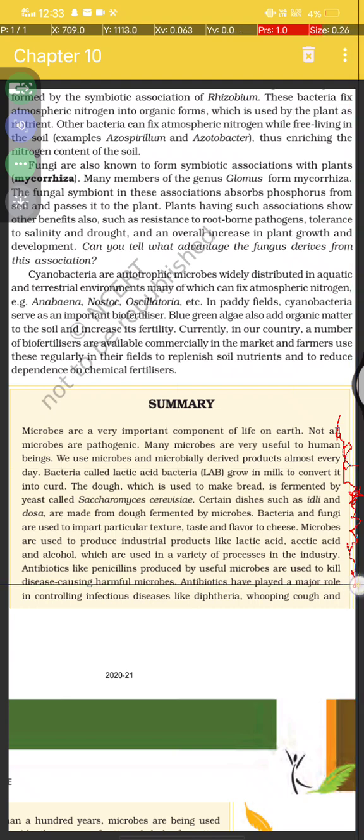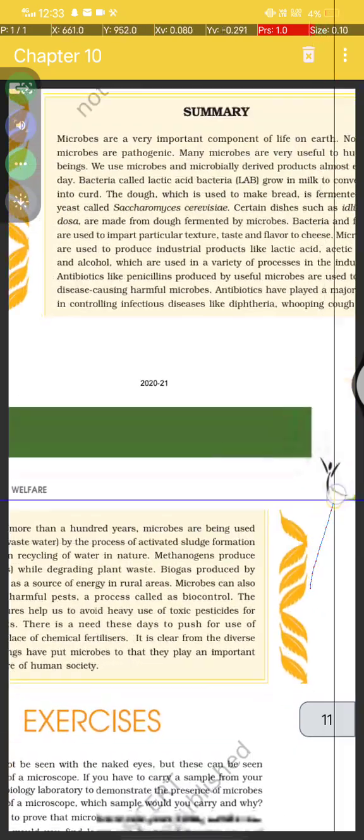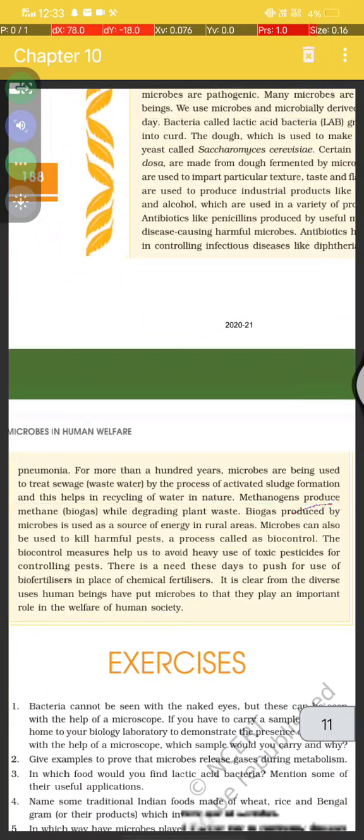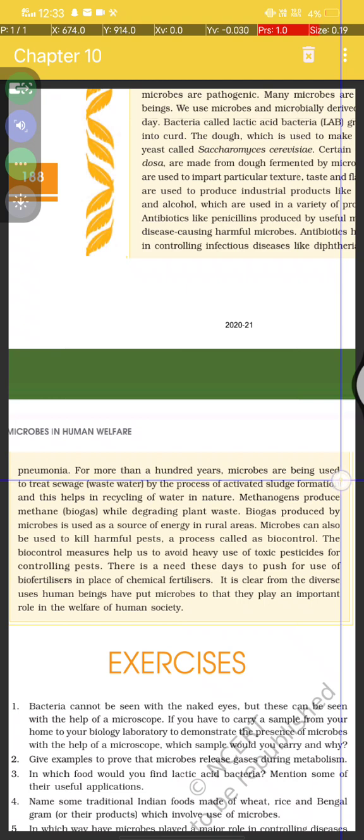Antibiotics have played a major role in controlling infectious diseases like diphtheria, whooping cough and pneumonia for more than 100 years.